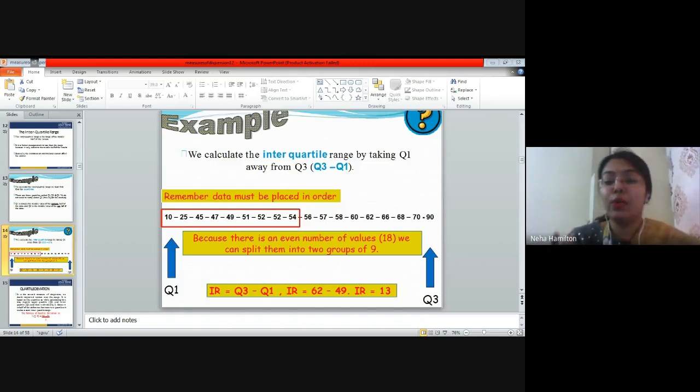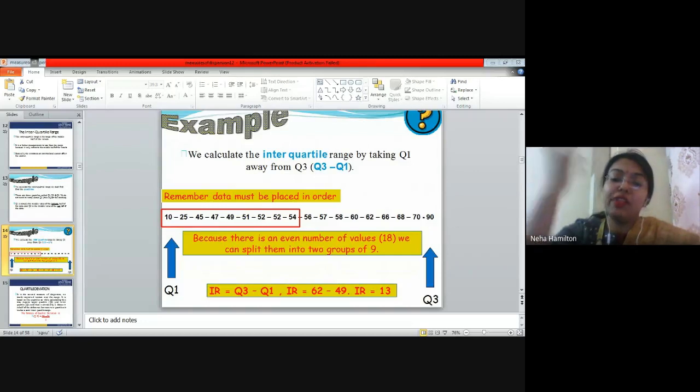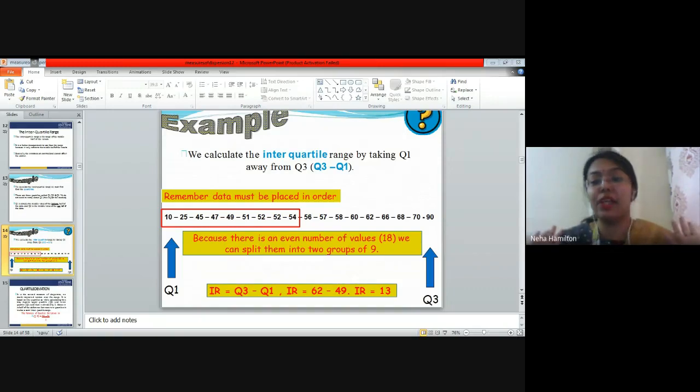So here, what we are doing is the interquartile range. That is how we calculate, right? 62 minus 49 comes out to be 13. So 13 is the answer of the interquartile range. What do we do in the interquartile range? In range, we were considering the extreme values. In interquartile, we are not taking the extreme values or even the middle values.